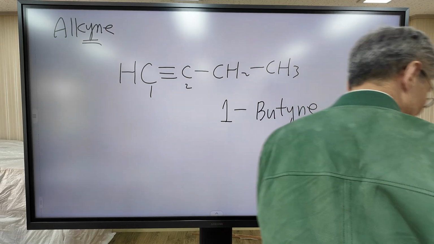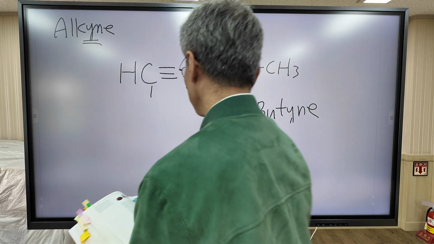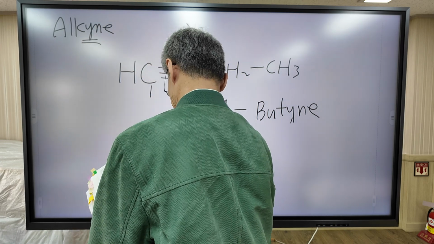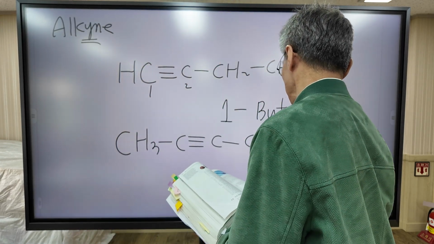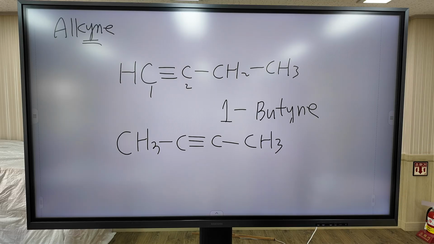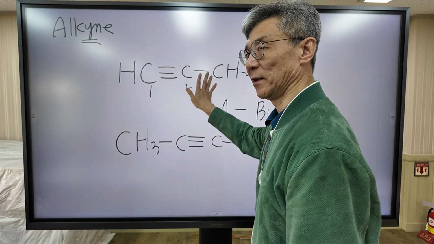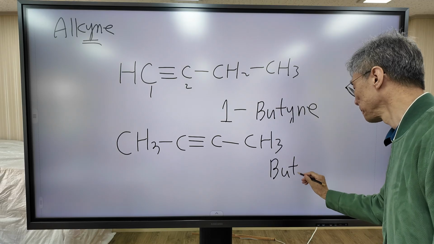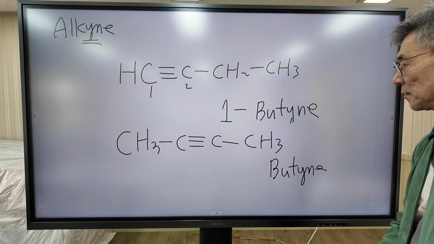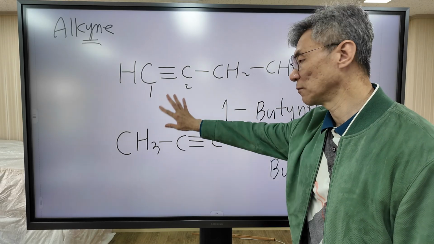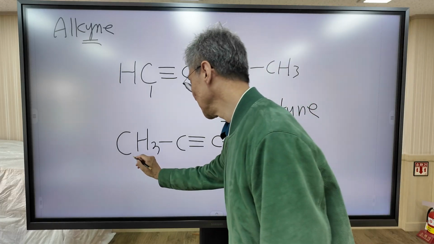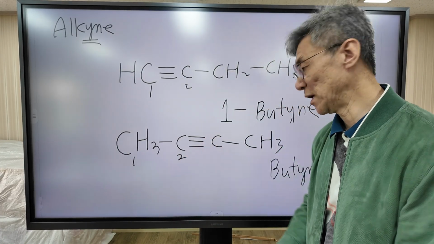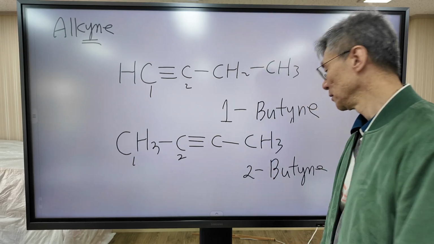And how about the name of this compound? The triple bond shifts to the right. This one is also butyne, but the position of the triple bond shifts to the right. Definitely, the triple bond starts at carbon number 2. So the name is simply 2-butyne.